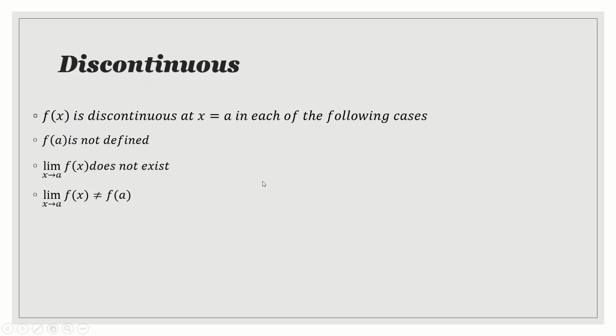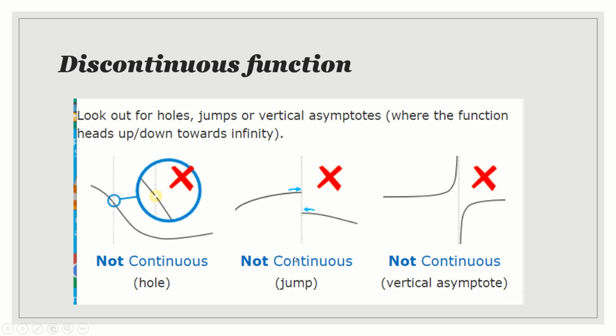Can we see the example one more time? Here at that point, f of a is not defined. Here the left hand limit and the right hand limit are not equal, so the limit does not exist. Here the limit exists, but at that point it is not equal. Here also the limit exists, but at that point it is not equal.